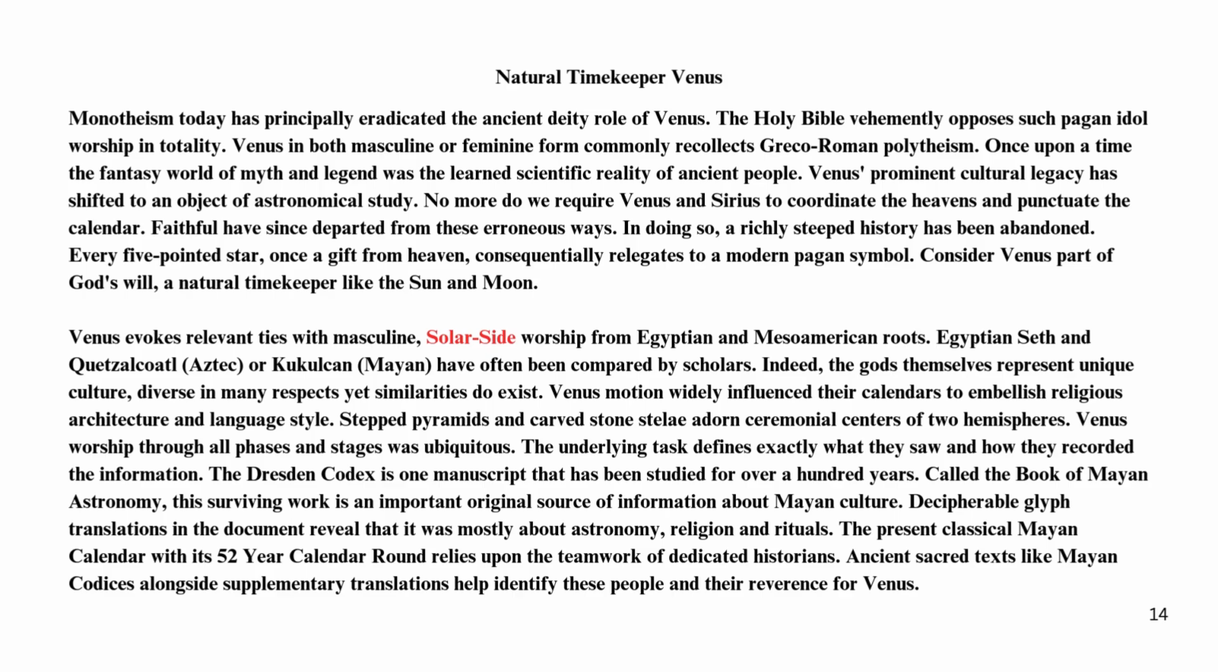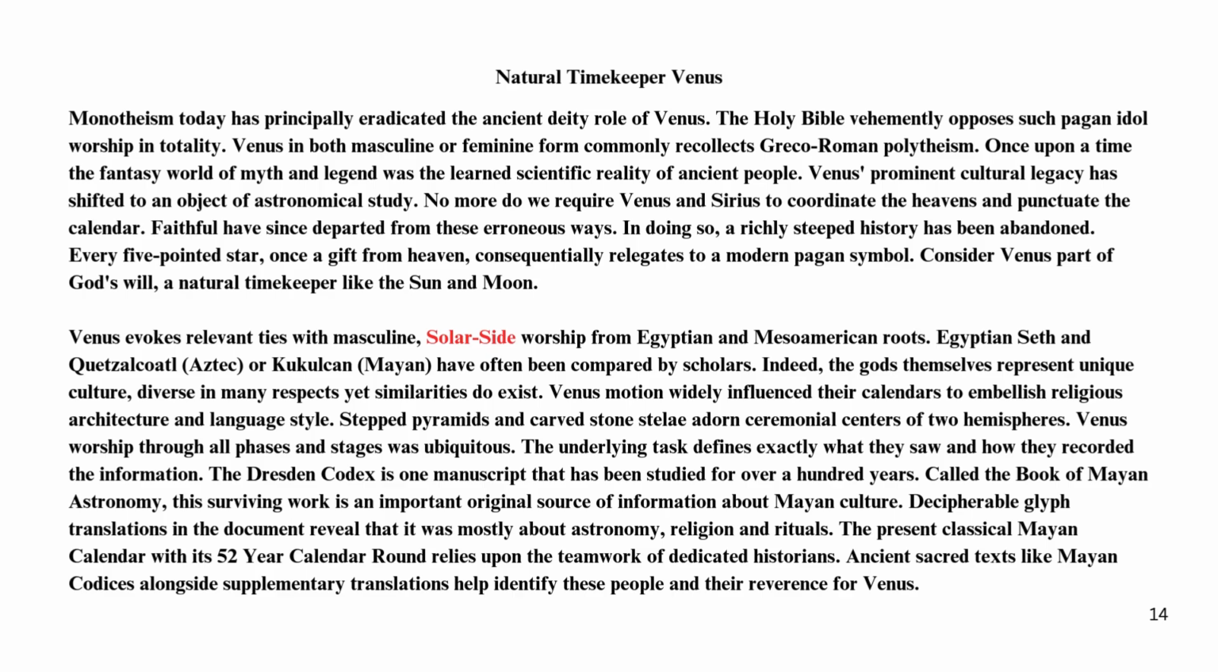Venus evokes relevant ties with masculine, solar-side worship from Egyptian and Mesoamerican roots. Egyptian Seth and Quetzalcoatl, Aztec, or Kukulkan, Mayan, have often been compared by scholars. Indeed, the gods themselves represent unique culture, diverse in many respects, yet similarities do exist. Venus' motion widely influenced their calendars to embellish religious architecture and language style. Step pyramids and carved stone stelae adorn ceremonial centers of two hemispheres. Venus worship through all phases and stages was ubiquitous.